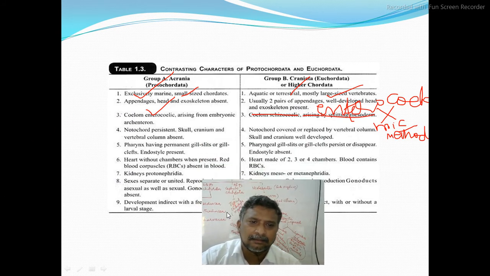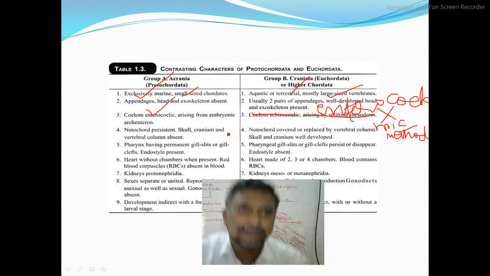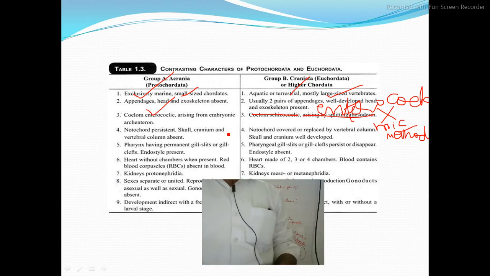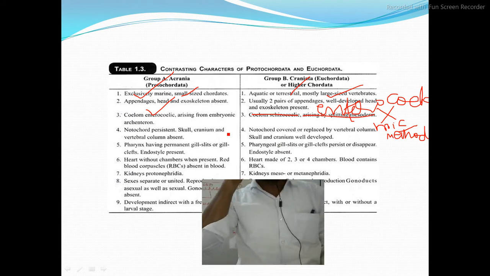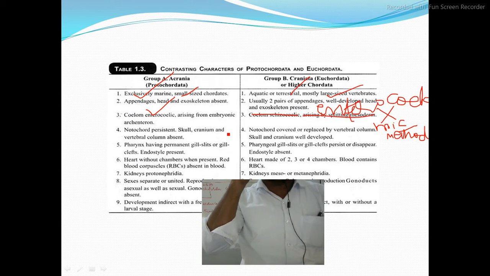The other one is notochord persistent. Here the notochord is covered or replaced by a vertebral column. Here the skull is there. Skull, cranium and vertebral column are all absent in protochordata.